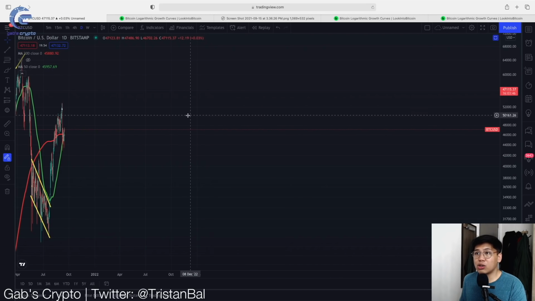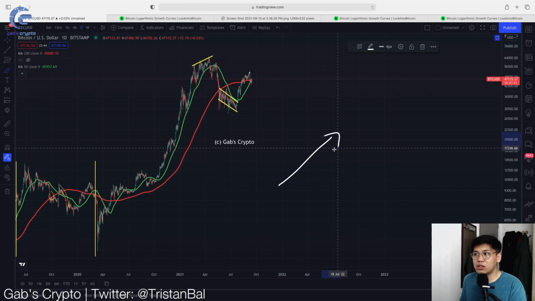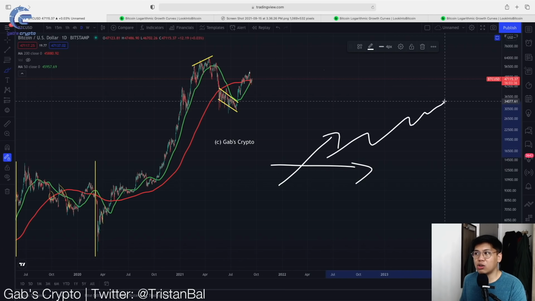So basically, a Golden Cross is wherein the 50-day moving average crosses above the 200-day moving average, indicating that it would start the next market cycle, or somewhat of a next phase of a market cycle. So the two requirements are that it should be the 50-day moving average crossing above the 200-day moving average. That is the first criteria of defining a Golden Cross. And then the second defining factor is it should be at the start of a phase of a market cycle. So those are the two key factors.